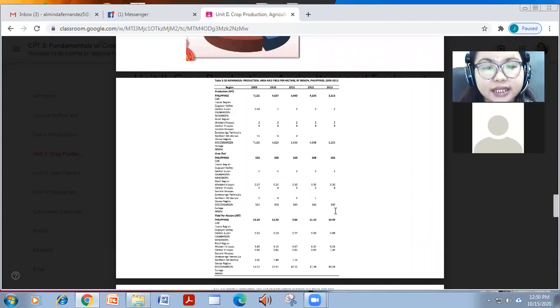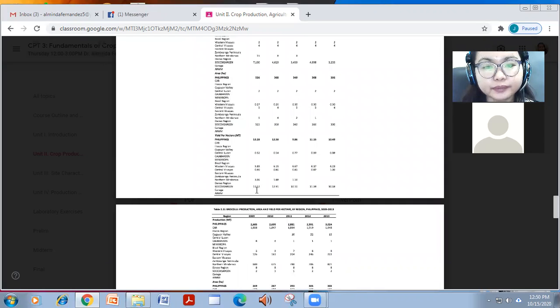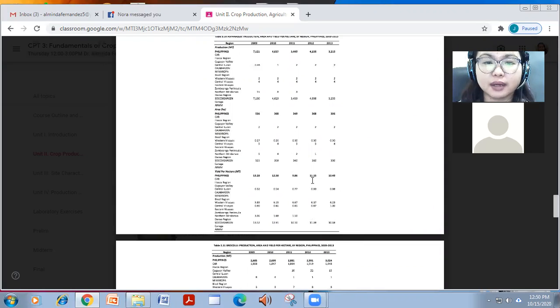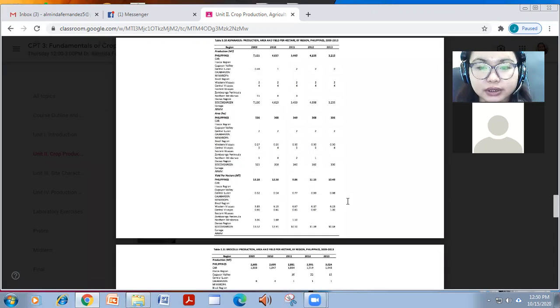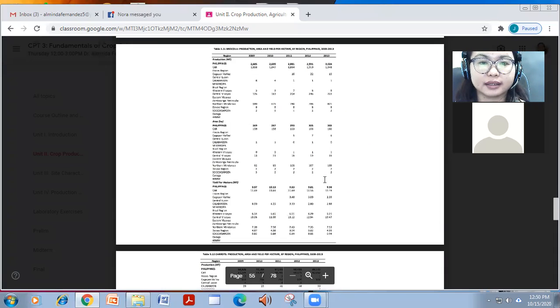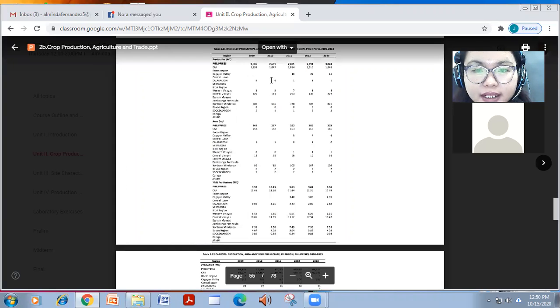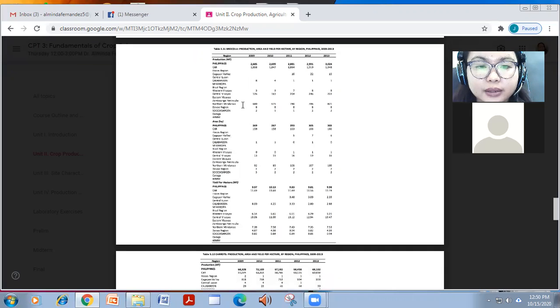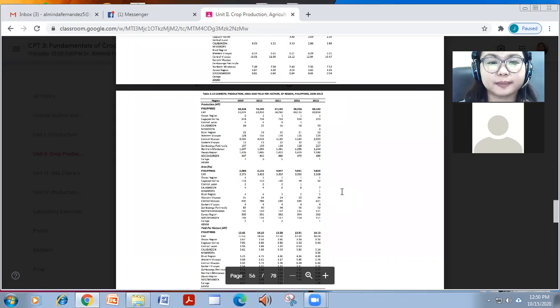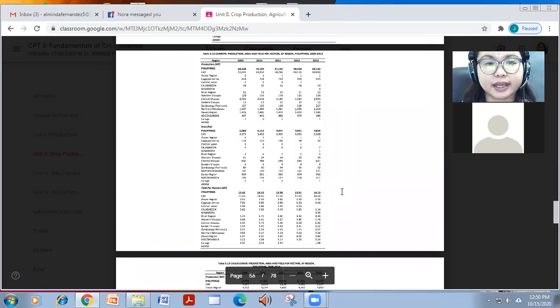Soxargen pa din has the highest area devoted to asparagus, and nasa 10.49 ang kanyang yield per hectare. For broccoli, nag-increase siya, and the top producer is Northern Mindanao, also in terms of area. Nasa 9.9 ang kanyang yield metric tons per hectare.